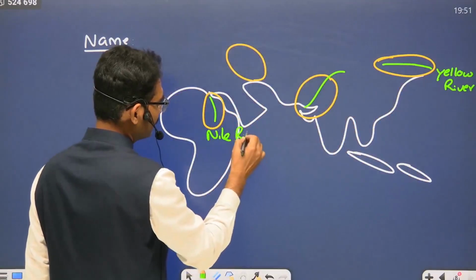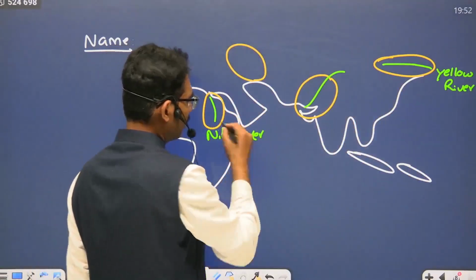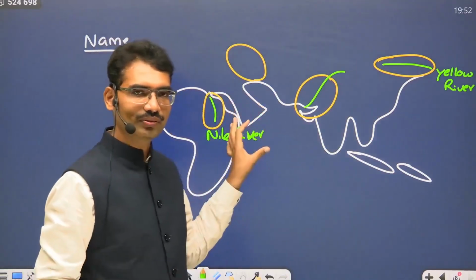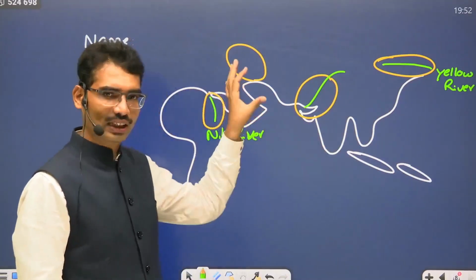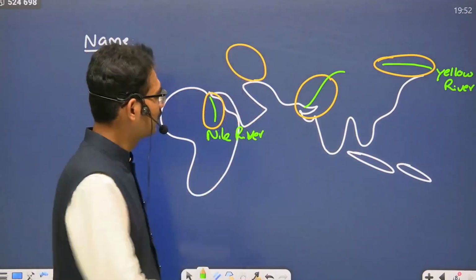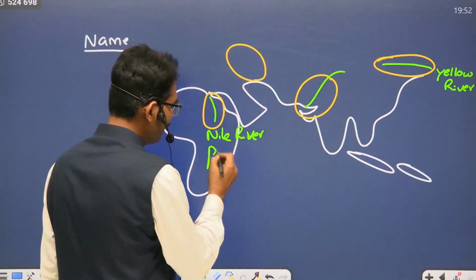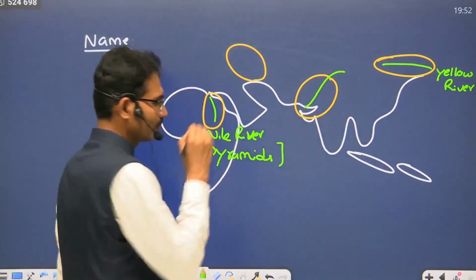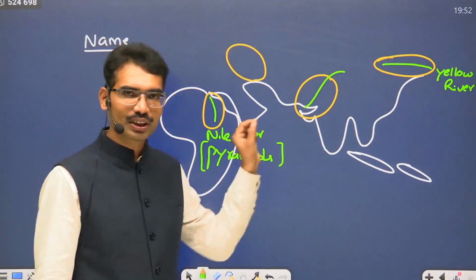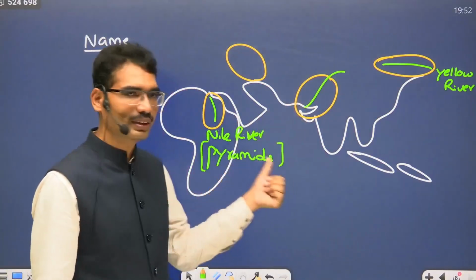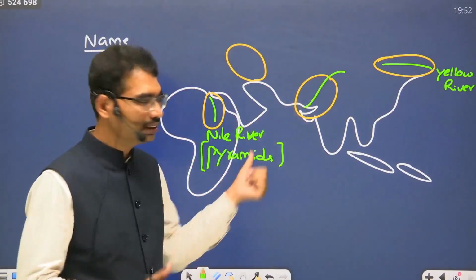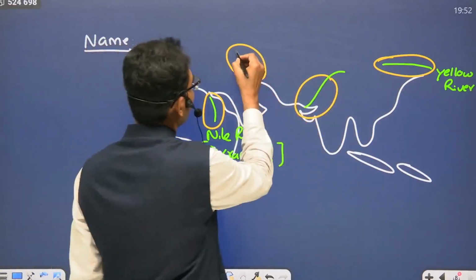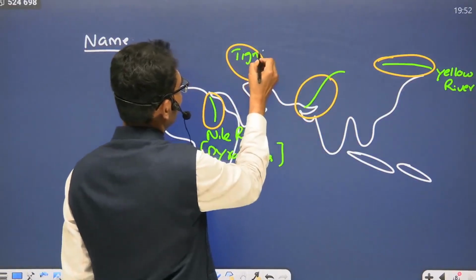Nile River, and this civilization is known as a civilization because they had writing, city life, administration, organized life, advanced life. Pyramids. You might have seen pyramids in Egypt; Egypt is known for having pyramids. These pyramids were built during this time period only, contemporary to the Indus Valley Civilization. Tigris River, Euphrates.